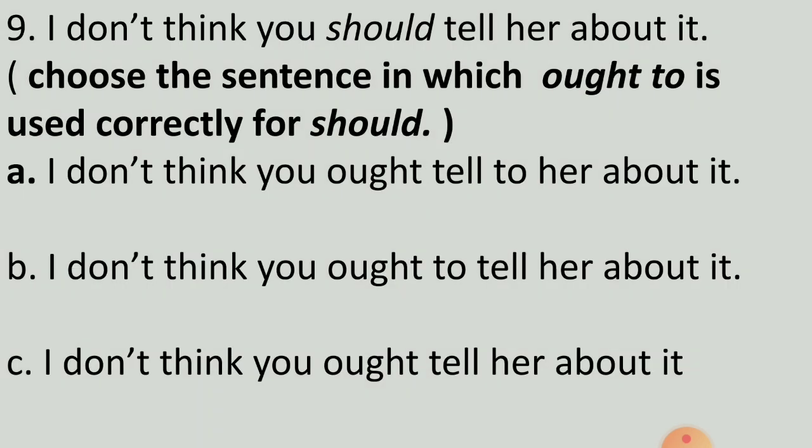Ninth question. I don't think you should tell her about it. Choose the sentence in which "ought to" is used correctly for "should". Option A, I don't think you ought tell to her about it. Option B, I don't think you ought to tell her about it. Or option C, I don't think you ought tell her about it.